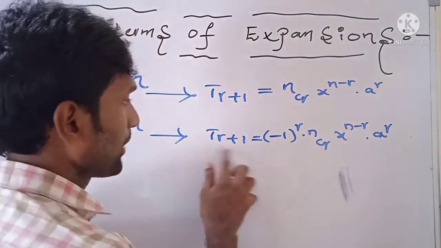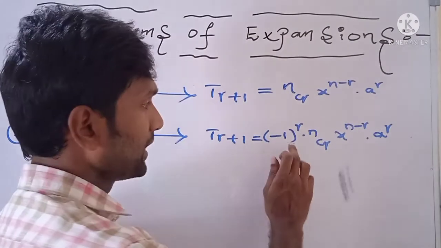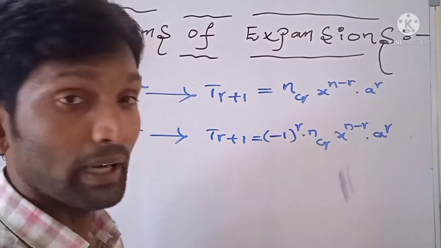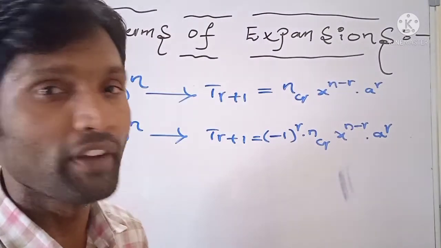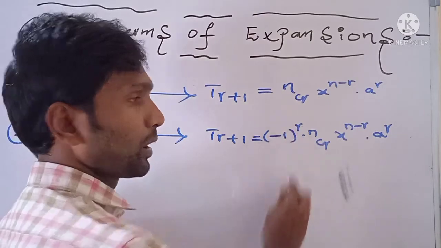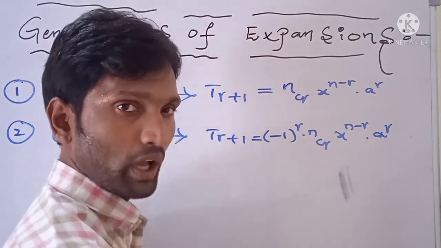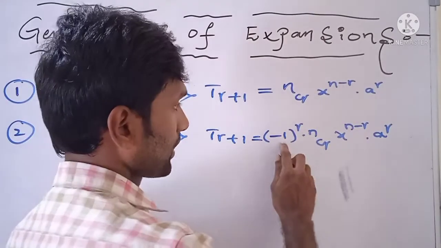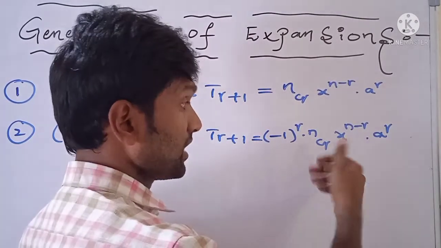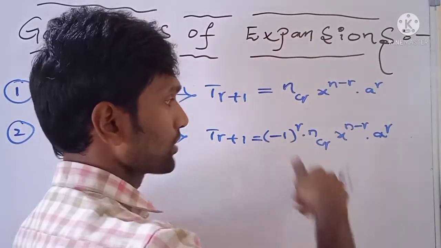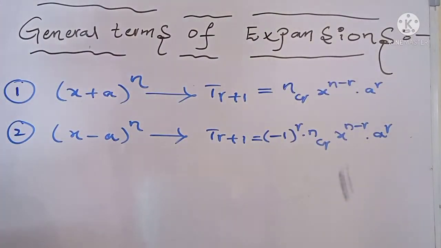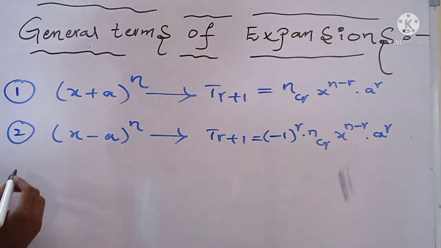That's why in the formula of t r plus 1 there is a multiple (minus 1) whole power r, where (minus 1) whole power r represents the sign of the given term. So (minus 1) whole power 0, anything power 0 is 1, so the first term is positive. For r equals 1, (minus 1) whole power 1 is minus, so the second term is negative, third term positive, fourth term negative, etc. So these are the general terms in the expansions of (x plus a) whole power n and (x minus a) whole power n.